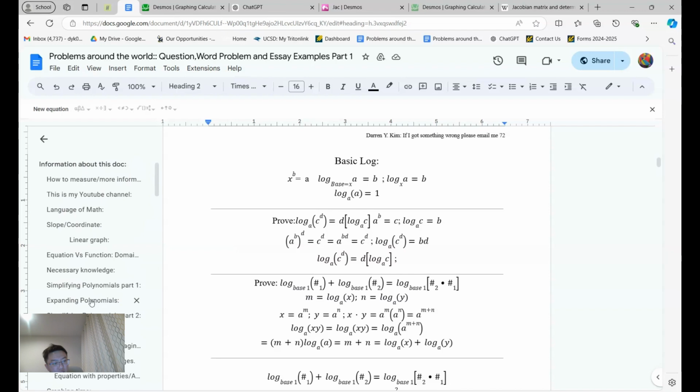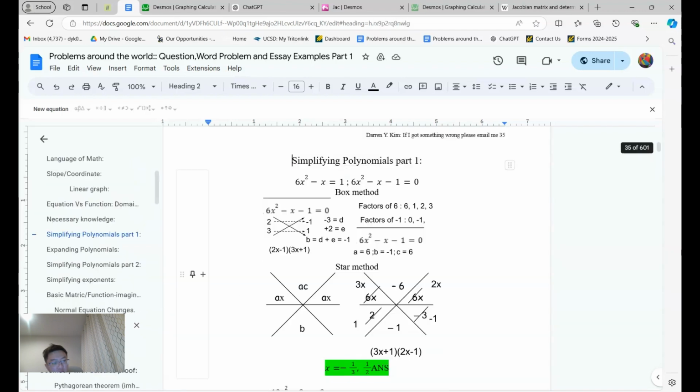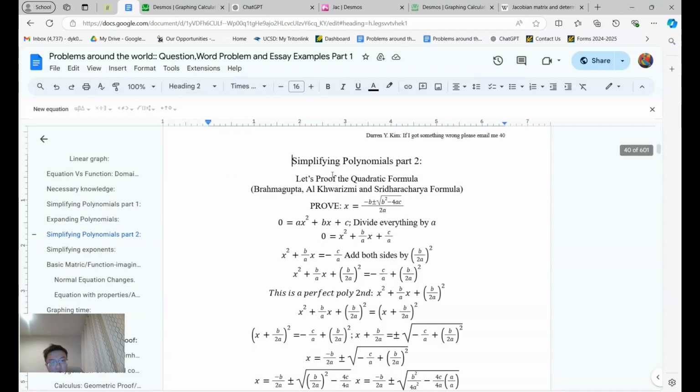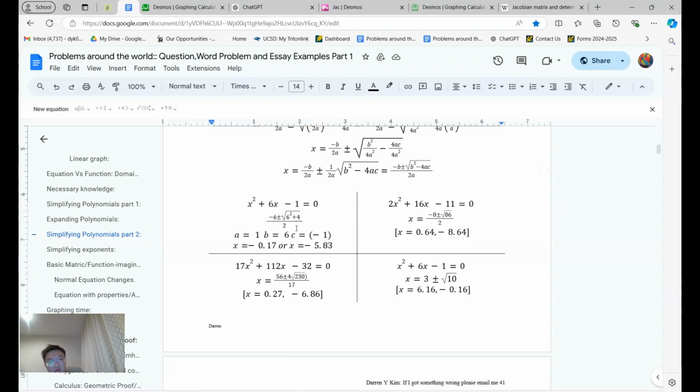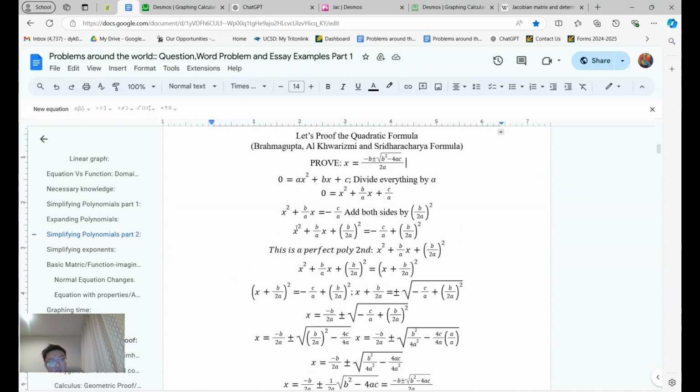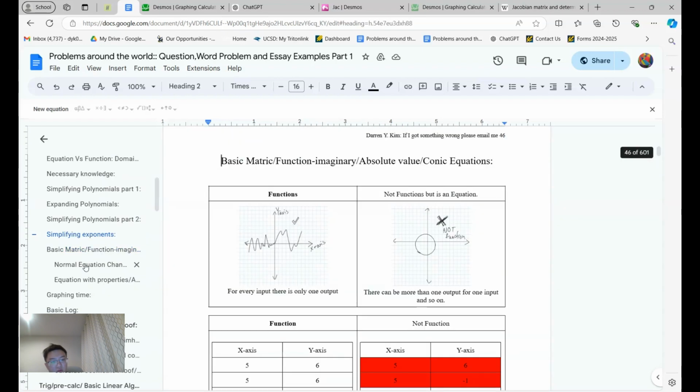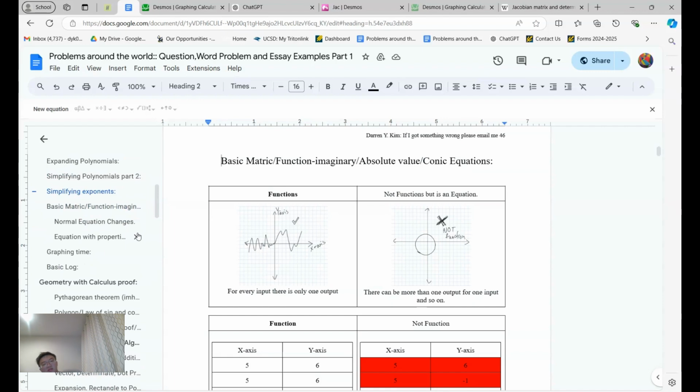There's another one with simplifying polynomials. I think it's part two, where the quark from it's one of these people. I don't know which one created the final version, but it's one of these three that created it. So I'm just gonna figure that out as I go later on. I really don't know who it is. I might not even update that. I might leave it like that and just say, yeah, you can search it up and figure it out.